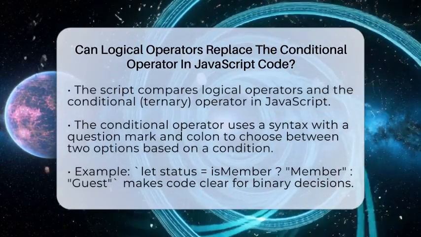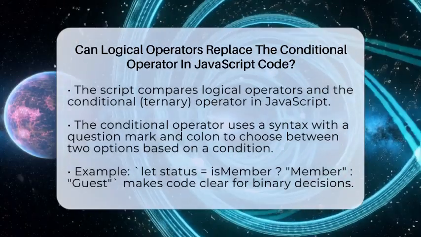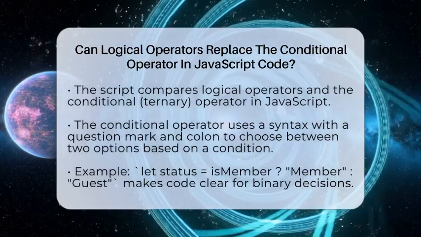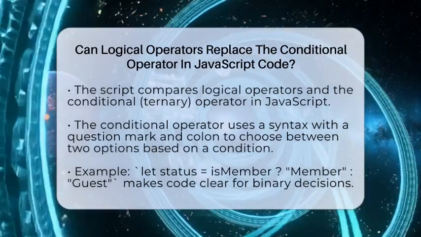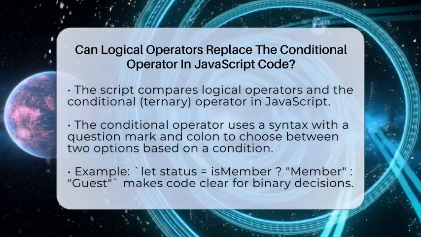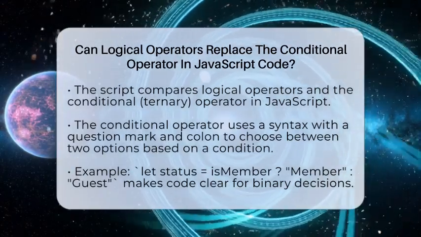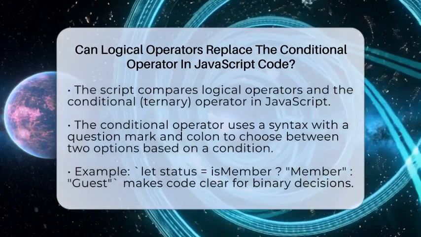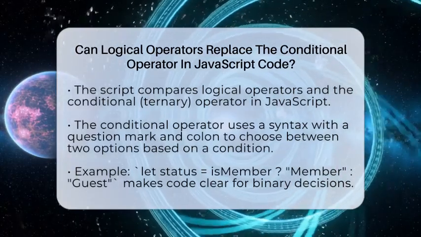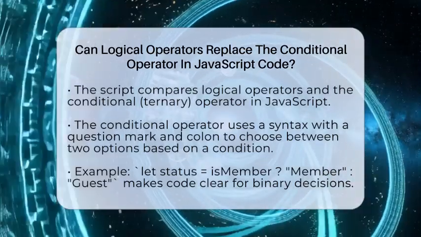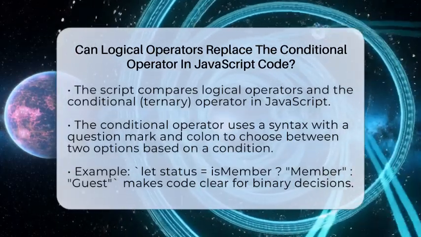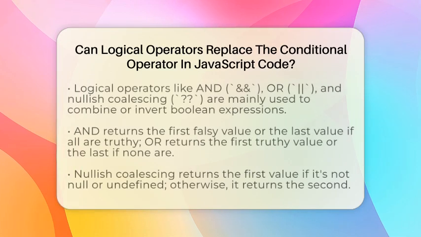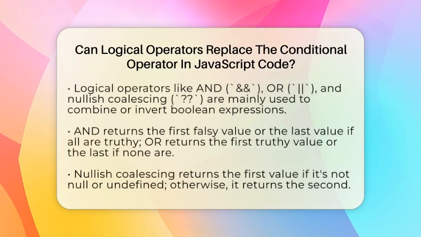The conditional operator, also called the ternary operator, uses a simple syntax: a question mark followed by a colon. It checks a condition and then returns one value if the condition is true and another if it is false. For example, you might write: let status = isMember ? member : guest. This makes your code clear and easy to read when choosing between two options based on a condition.